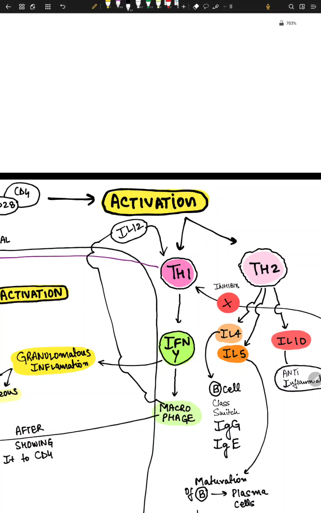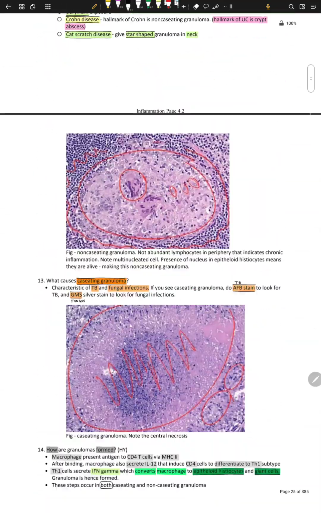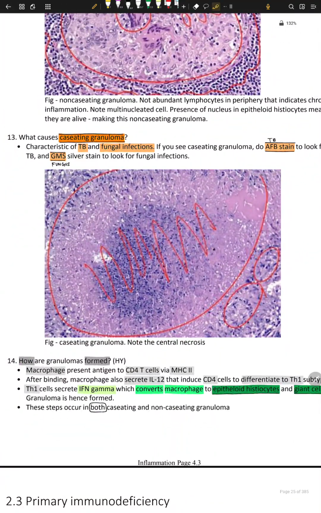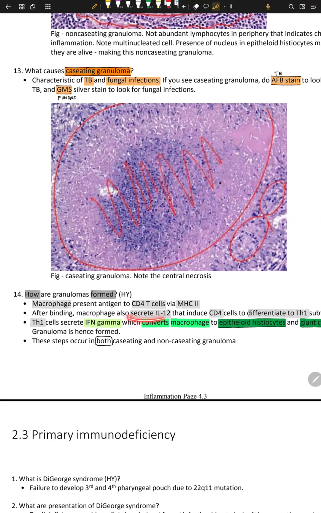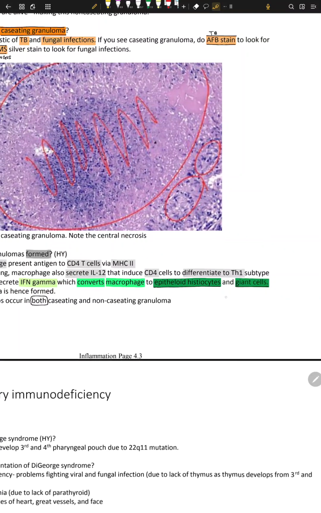Then Th1 makes interferon gamma, and this interferon gamma leads to granulomatous inflammation. So IL-12 induces CD4 to differentiate into the Th1 subtype. Now this Th1 subtype secretes interferon gamma, which converts macrophages into epithelioid histiocytes and giant cells.